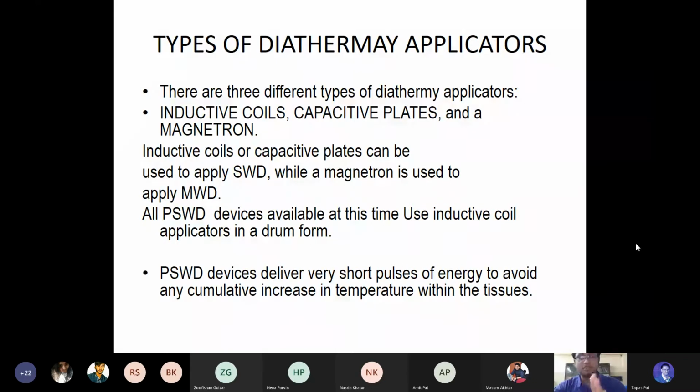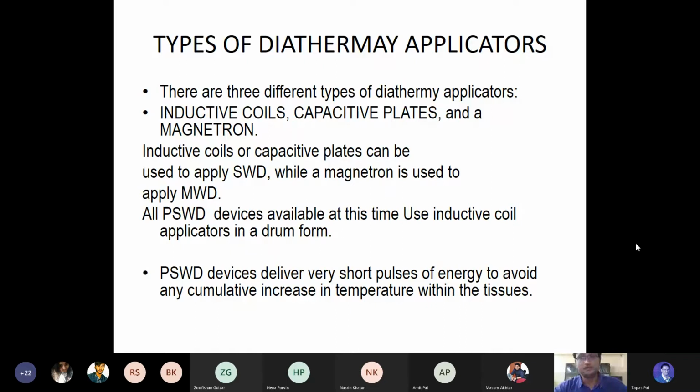It is not the SWD. Normally the word is diathermy. It has the name of shortwave diathermy. It has the name of microwave diathermy. Sometimes it is also named PSWD, pulse shortwave diathermy. So there are different names.